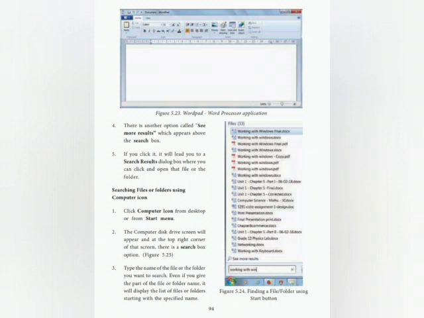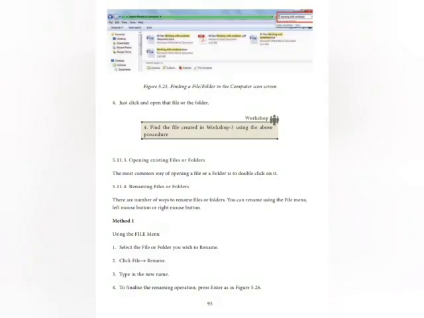Searching files or folder using computer icon. Click computer icon from desktop or from start menu. The computer disk drive screen will appear. At the top right corner of the screen, there is a search box option. Type the name of the files or folder you want to search. Even if you give the part of the files or folder name, it will display the list of files or folders starting with the specific name. Just click and open the file or folder.